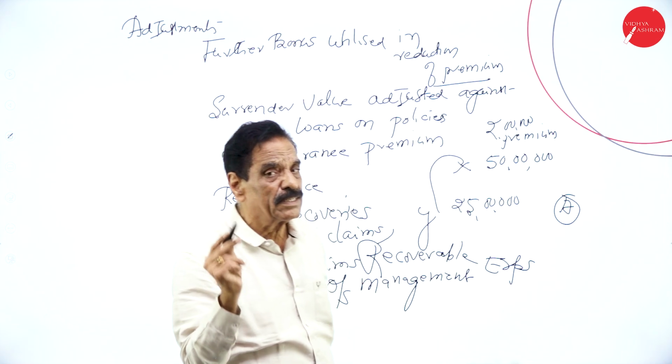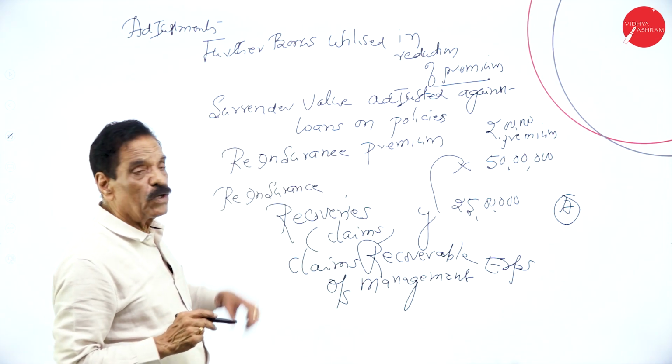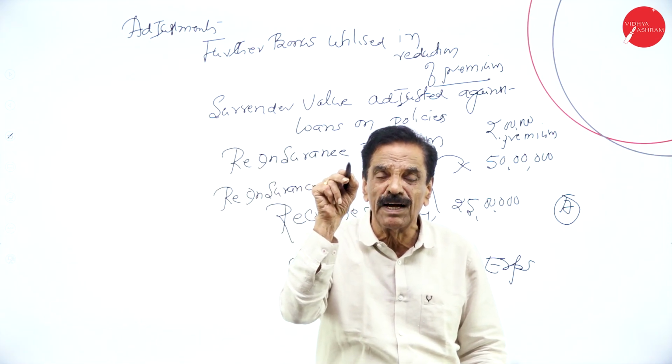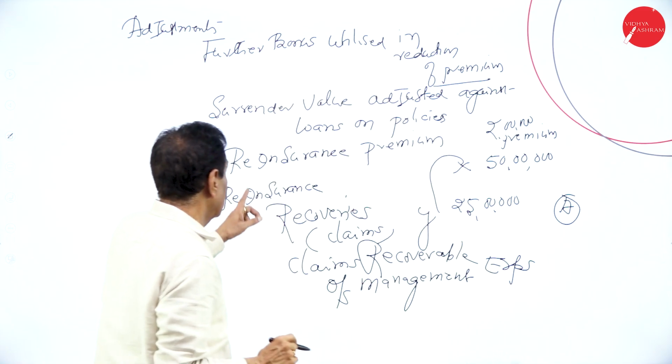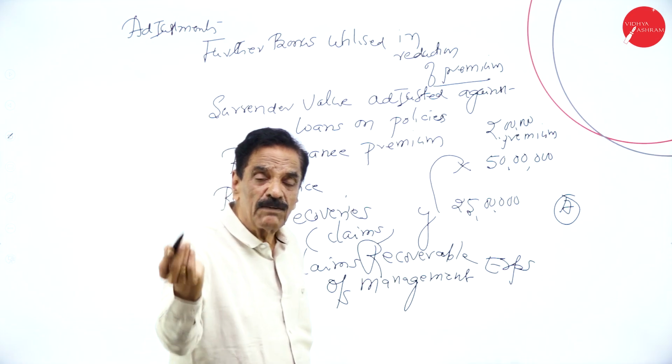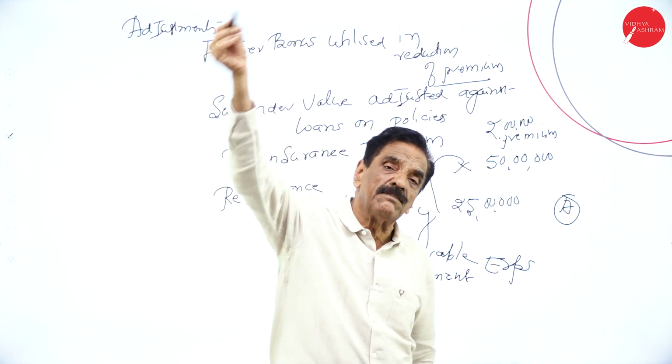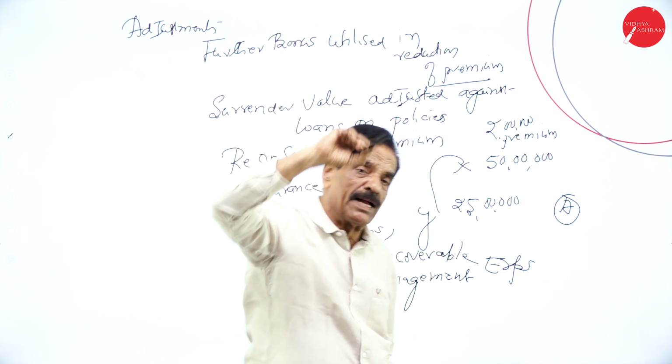A surrender is a benefit paid which has been adjusted. Loans on policy will come under schedule number 9. On the loans on policy, you have to deduct the surrender. Then reinsurance premium is deducted from insurance premium. Then it will come on the liability side of the balance sheet.